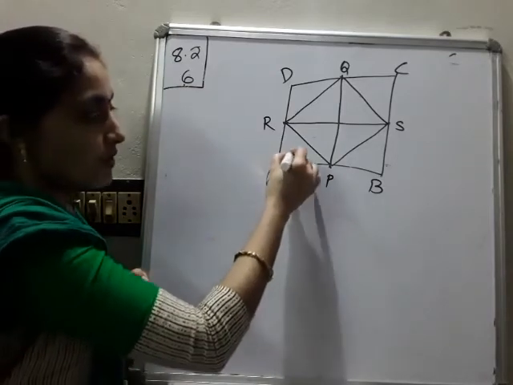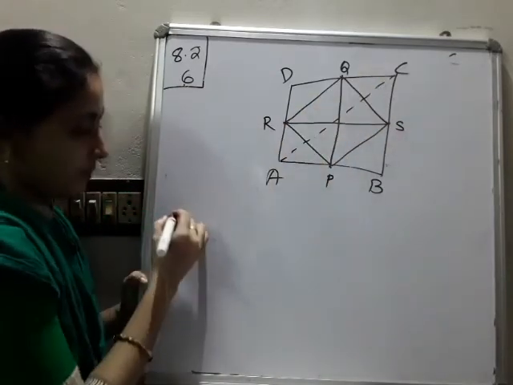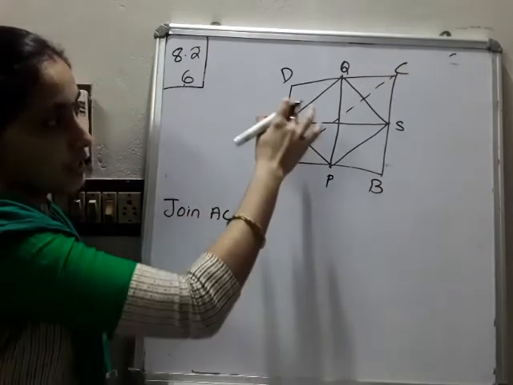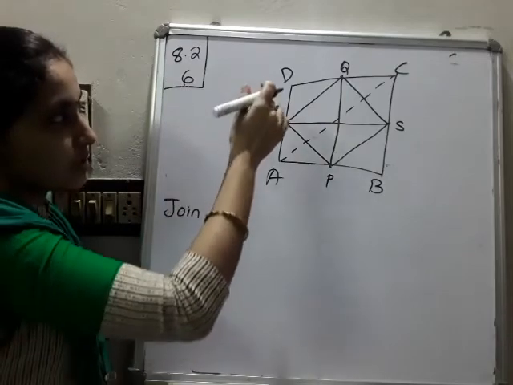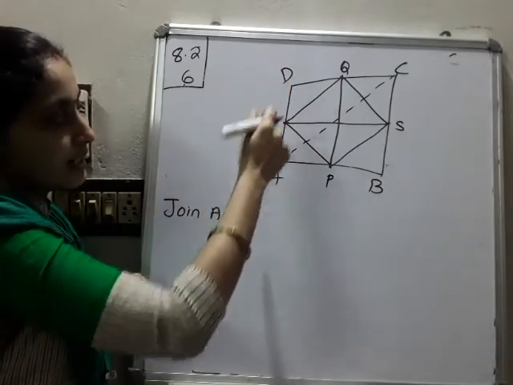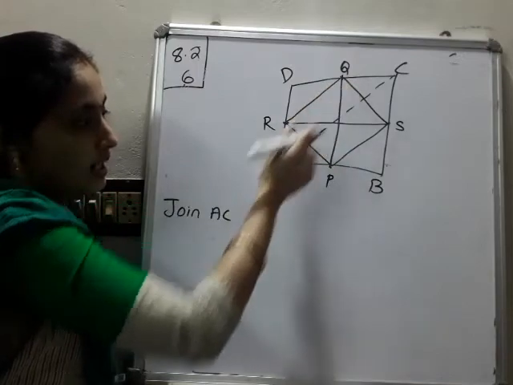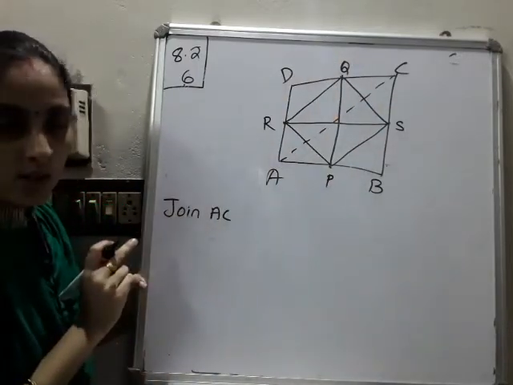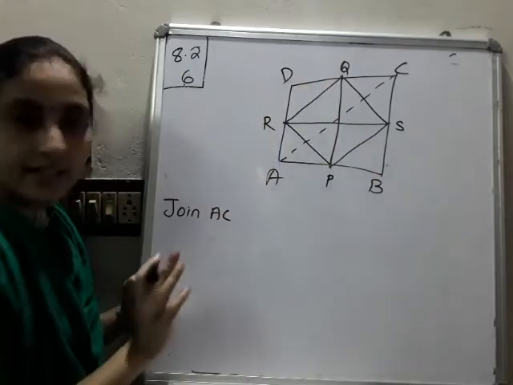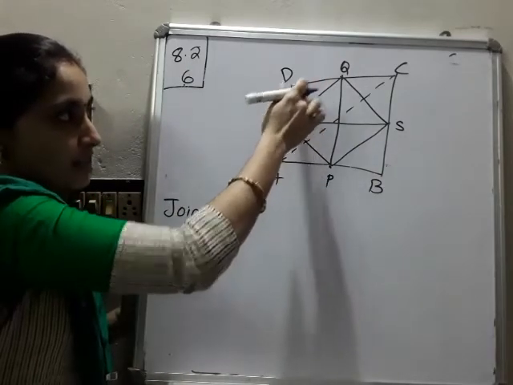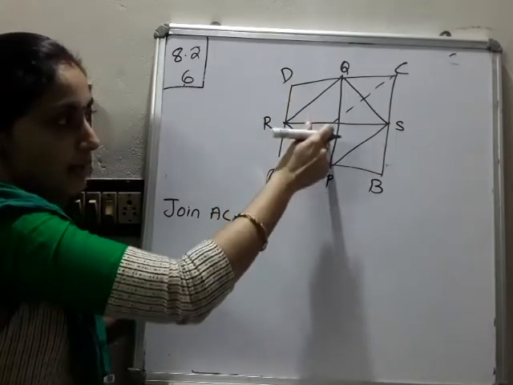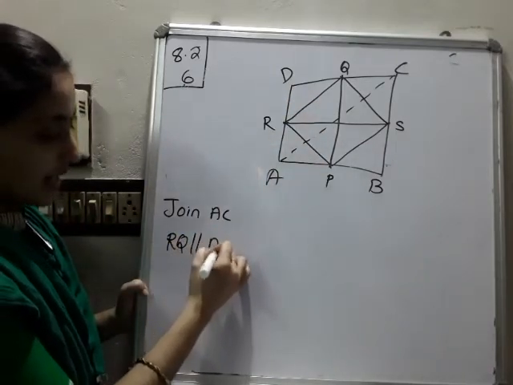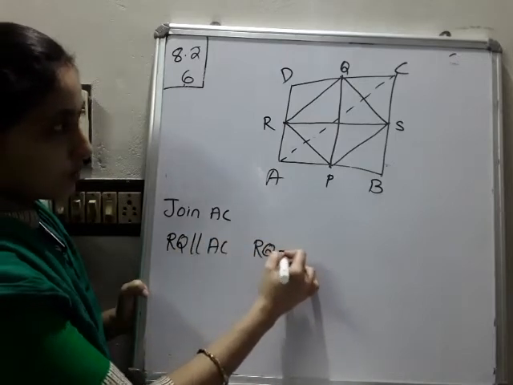For proving this, what we have done is just drawing the diagonal. Join AC. So we got two triangles, ADC and ABC. Here R and Q are the midpoints of AD and DC, so RQ is parallel to AC, and RQ is equal to half AC.